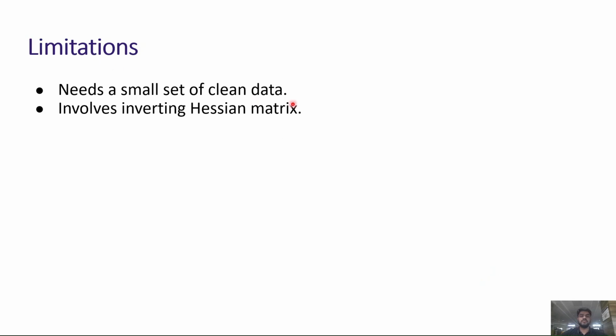Finally, to end with some limitations, the first limitation is that DeGLIF assumes a small set of clean data. Although this is practically feasible for most scenarios, there can be some real-world scenarios where a particular application cannot satisfy this demand. We'd also like to highlight that calculating the influence function requires calculating and inverting a Hessian matrix. Finding a cheaper approximation is still an ongoing area of research.